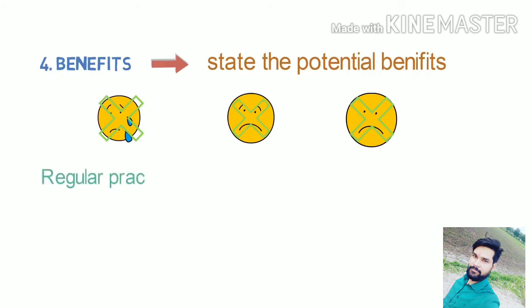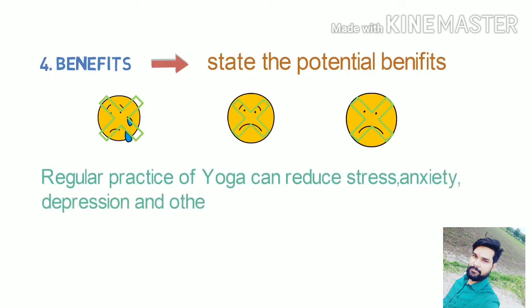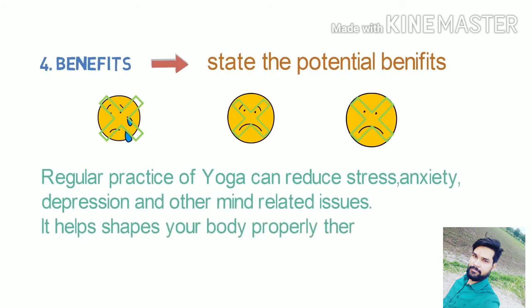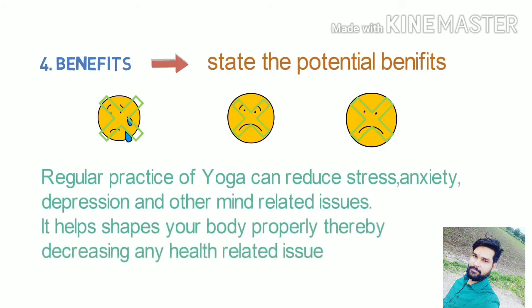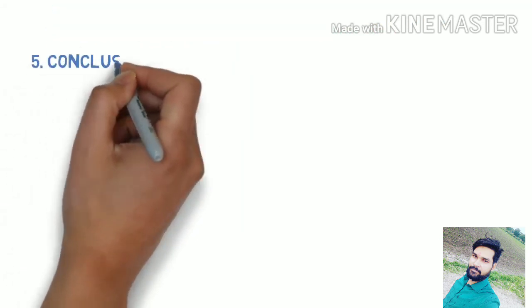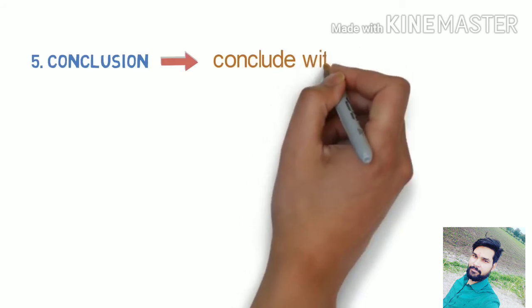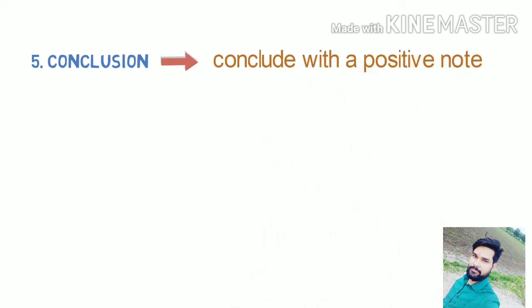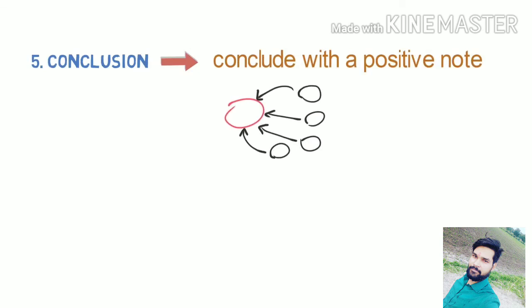Let's look into the fourth step, which is benefits. Here we have to state the potential benefits of yoga. Yoga can reduce anxiety and sadness, so we can write the benefits in this way. Regular practice of yoga can reduce stress, anxiety, depression, and other mind related issues. It helps shape your body properly, thereby decreasing any health related issue.